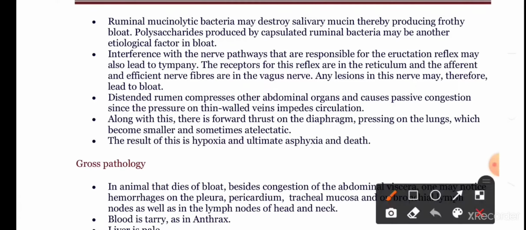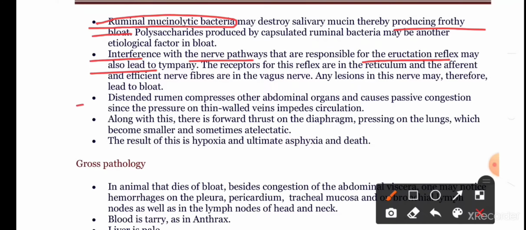Inside the ruminal microflora, there are mucinolytic bacteria, which are capable of destroying the mucin present in saliva, which acts as an anti-foaming agent. By the action of these ruminal mucinolytic bacteria, the salivary mucin concentration will decrease, thereby leading to the production of frothy bloat. Whenever there is any interference with the nerve pathways responsible for the eructation reflex, it leads to tympany or bloat.